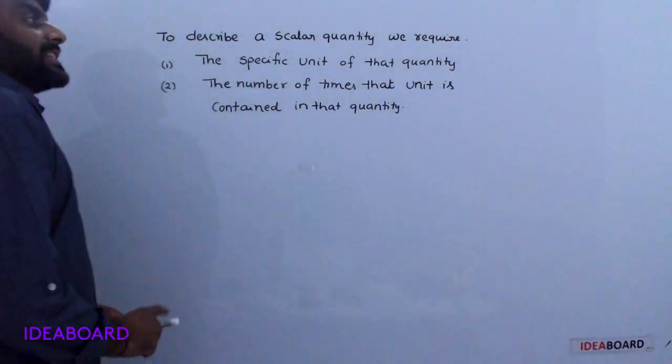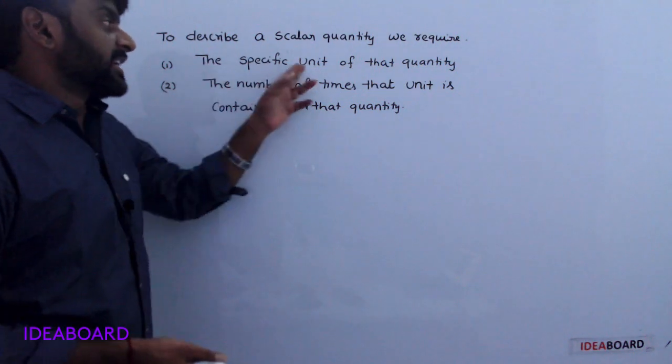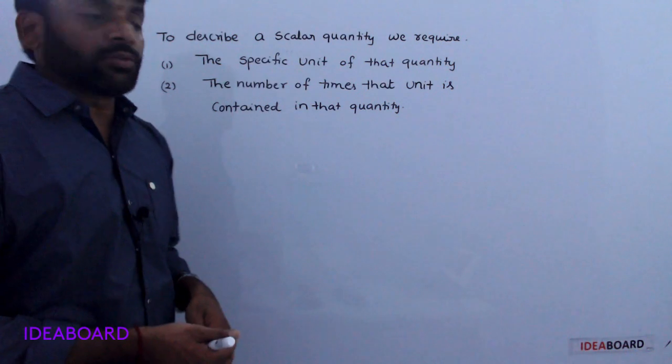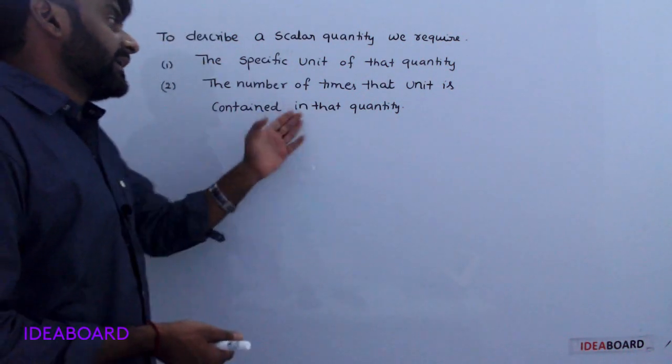To describe a scalar quantity, we require two main things. One is the specific unit of that quantity. Second is the number of times that unit is contained in that quantity.